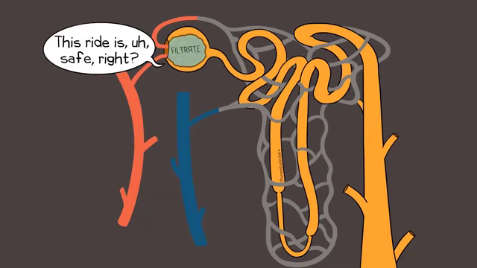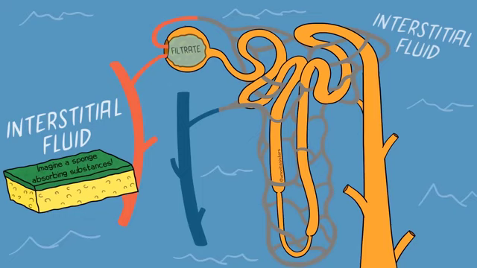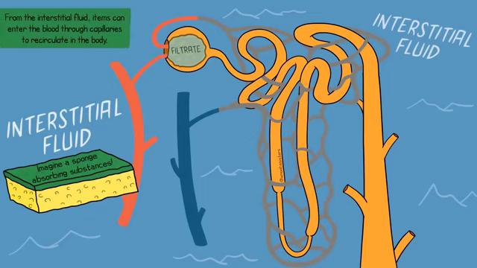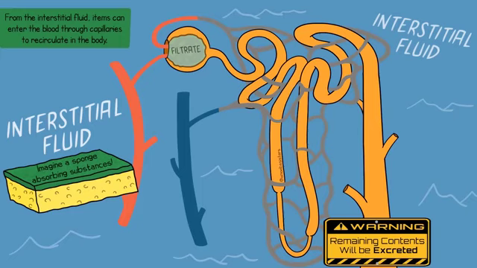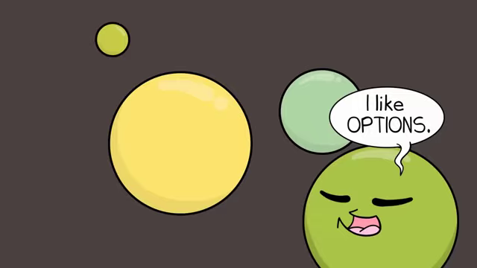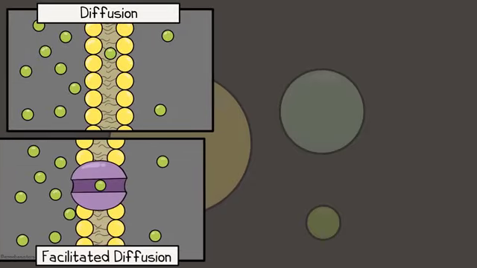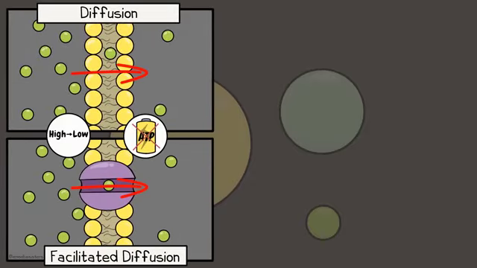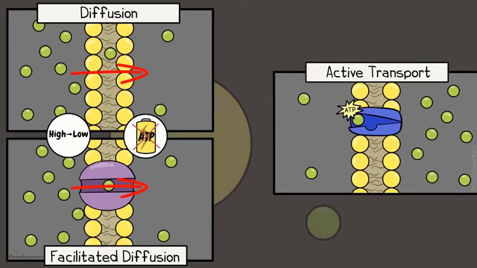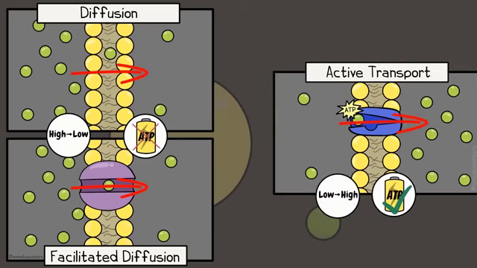So the nephron is going to take this filtrate through the ride of its life while it will process it. Some of the filtrate is reabsorbed, meaning some of the filtrate will cross the barrier of the nephron back into the fluid surrounding the nephron, also called the interstitial fluid, and eventually circulate again through the body. But in order to get rid of some components and eventually excrete them as urine, those items will be in the tubes of the nephron, eventually to form urine. Some substances that enter or leave the nephron might travel by diffusion or facilitated diffusion, and those transport types move with the gradient from high to low concentration. But sometimes substances are transported by active transport, requiring ATP.